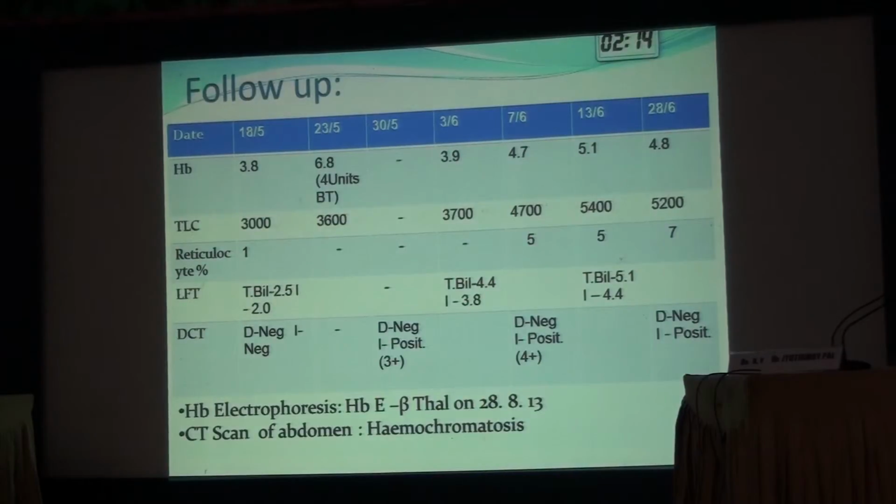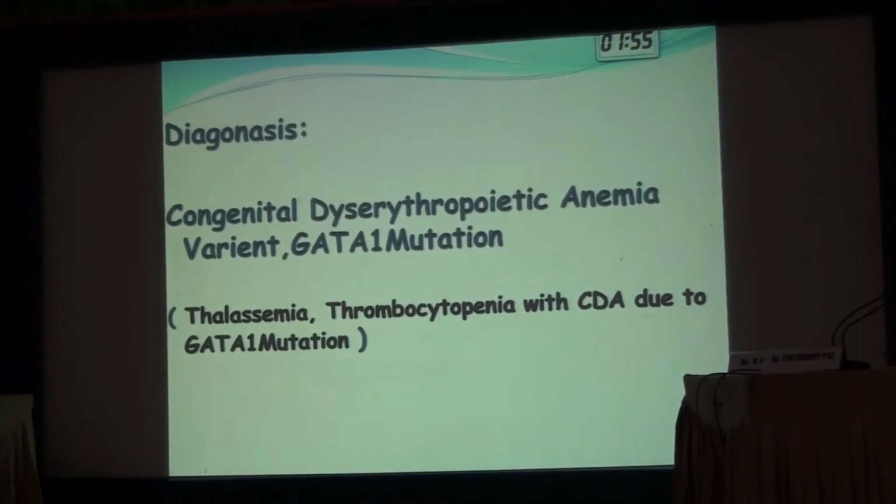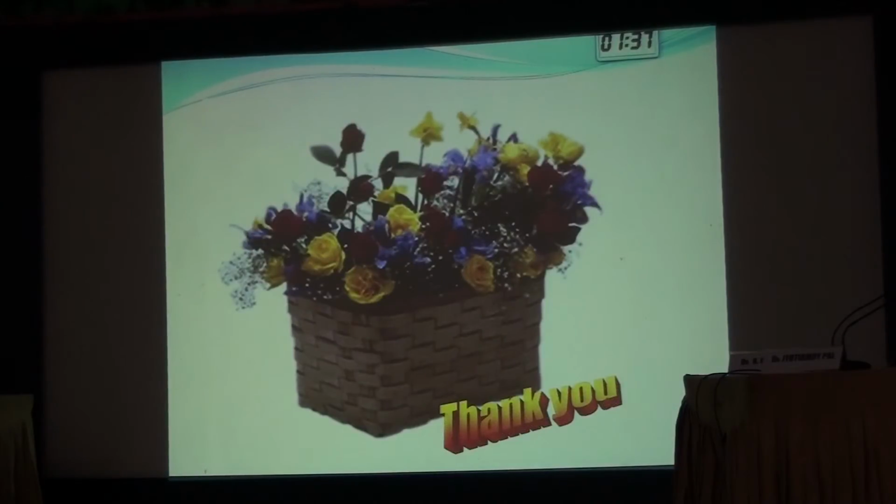So this is the follow-up of the patient. The patient has severe anemia, suboptimal reticulocyte response, and indirect hyperbilirubinemia. Subsequently, the patient was found on electrophoresis to have hemoglobin E beta thalassemia, and CT scan of the abdomen showed secondary hemochromatosis. So to conclude, the patient is considered to have the congenital dyserythropoietic anemia variant due to GATA1 mutation. That means the patient has thalassemia and thrombocytopenia along with congenital dyserythropoietic anemia due to GATA1 mutation. Our patient is being considered for the gene sequencing study. Thank you.